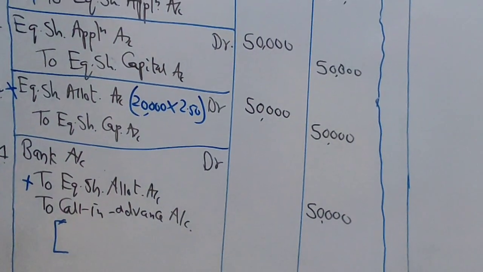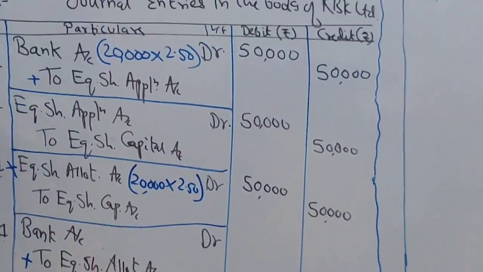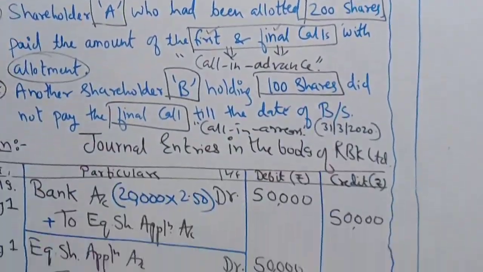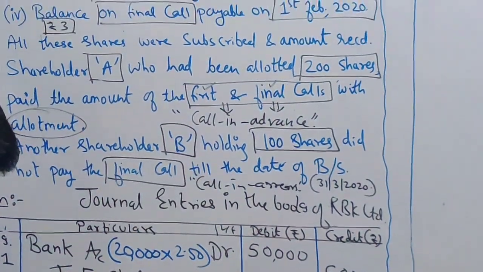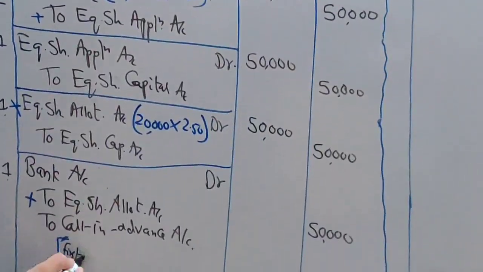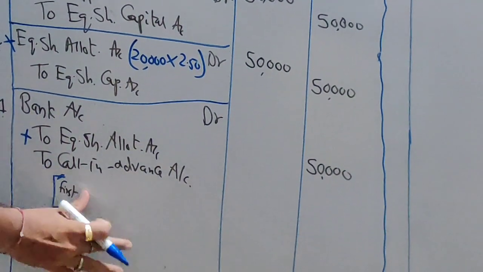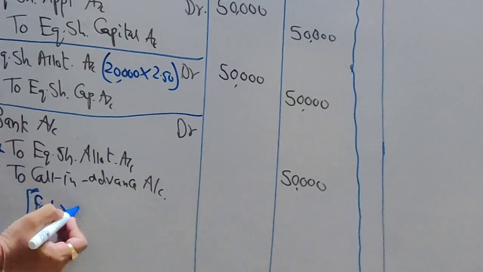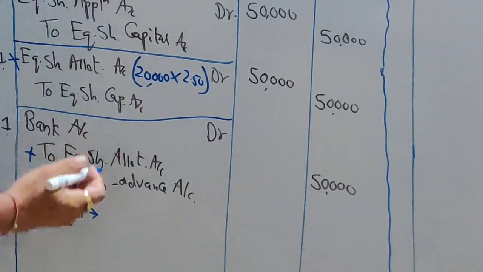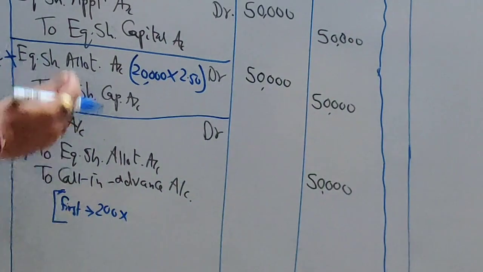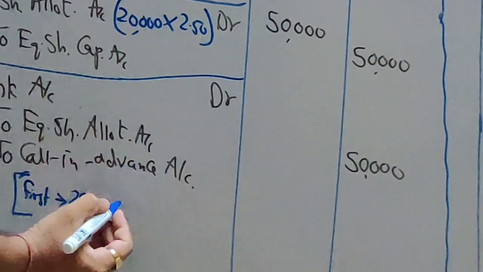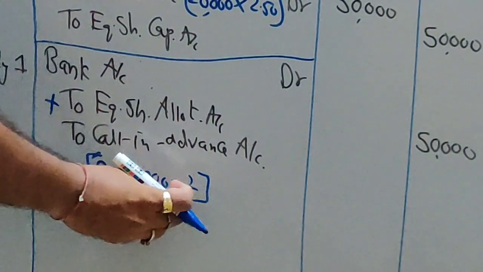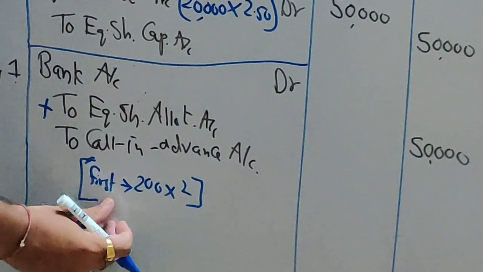Great. So let's do advance. First call advance. First call is of 2 rupees. So how many shares is Mr. A holding? 200 shares. So I am writing here, first call. Great. And how many shares is Mr. A holding? 200 shares. 200 into first call of rupees 2. Great. So this is the advance money of first call. Likewise,